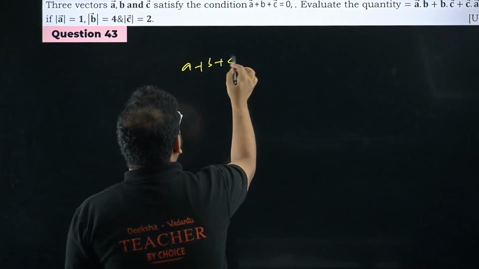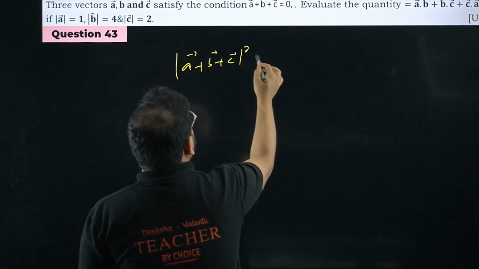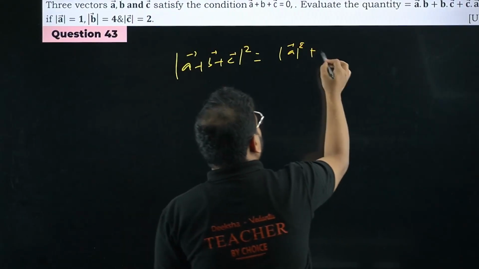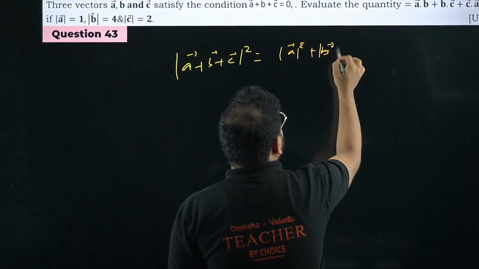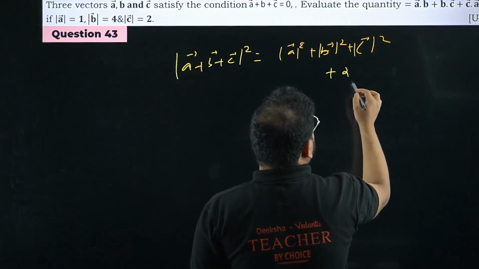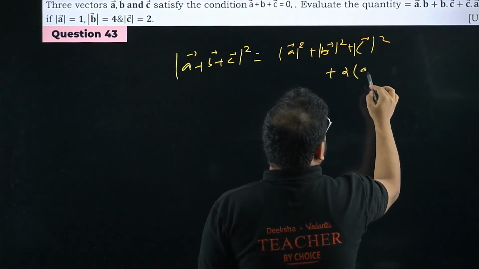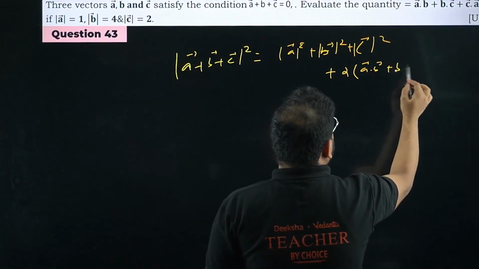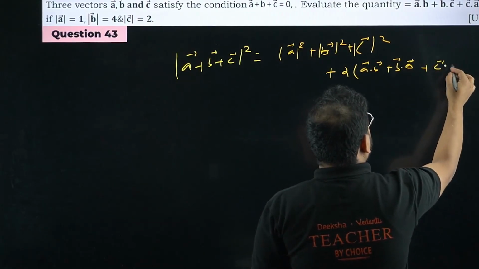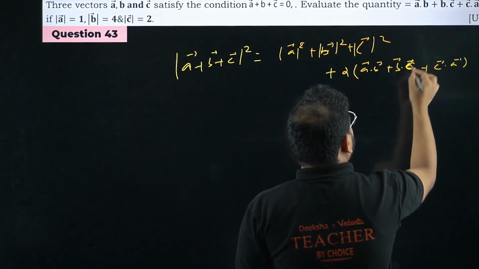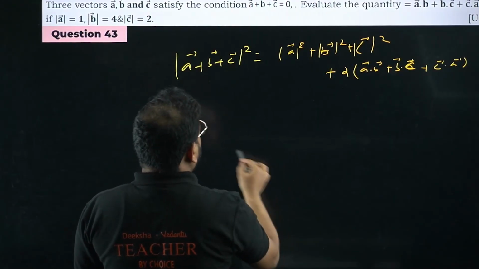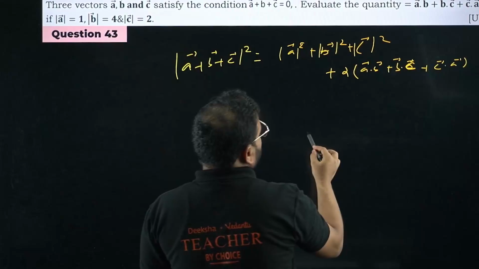Modulus of A plus B plus C squared will be nothing but the formula. You check: vector A square plus vector B square plus vector C square plus 2 times of this thing, A dot B plus B dot C, and then we have C dot A, correct now? B dot C and C dot A, correct? You'll get this answer as minus 21 by 2.